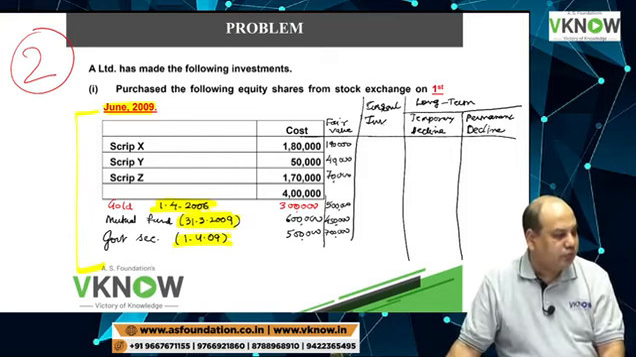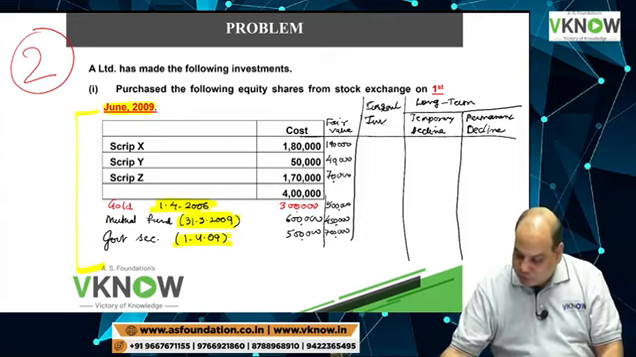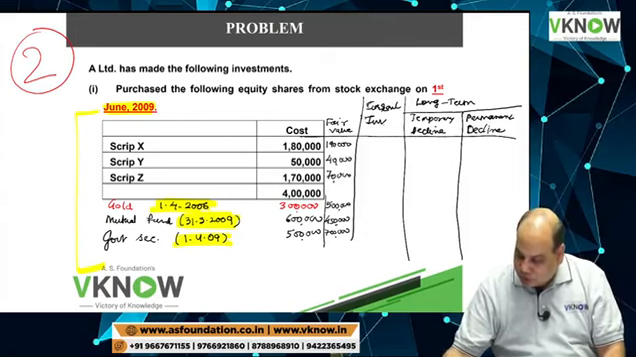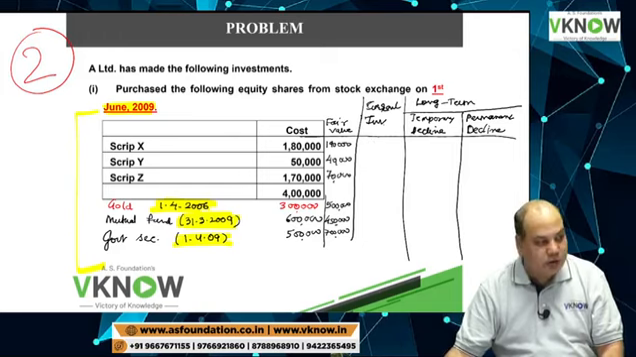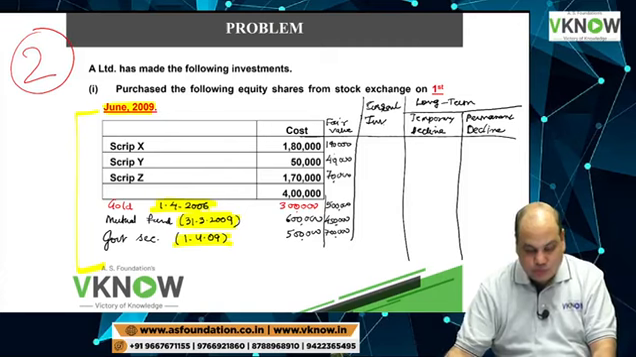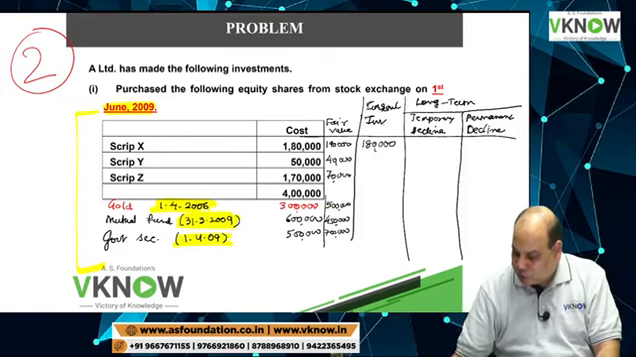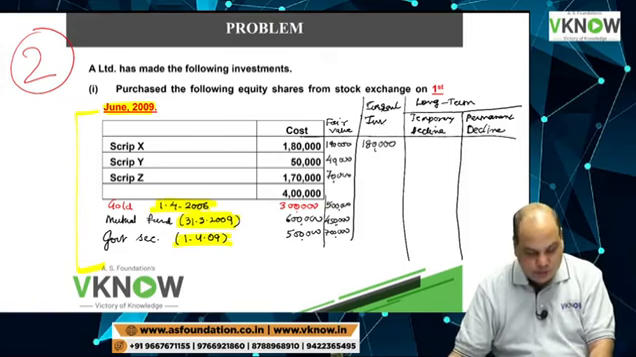Okay. So let us now start solving one by one. First, assume a current investment. Student will answer now cost or fair value, whichever is lower. So for scrip X, the cost is lower, 1,80,000.